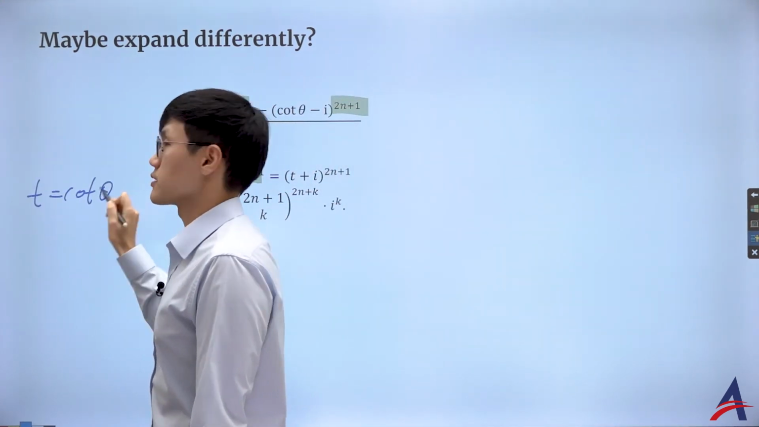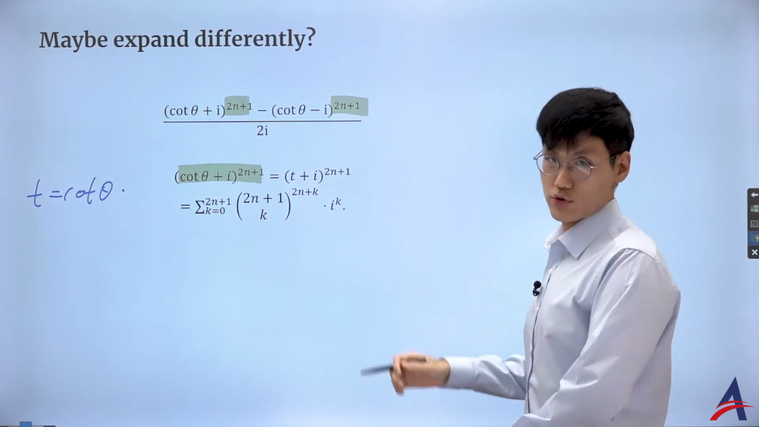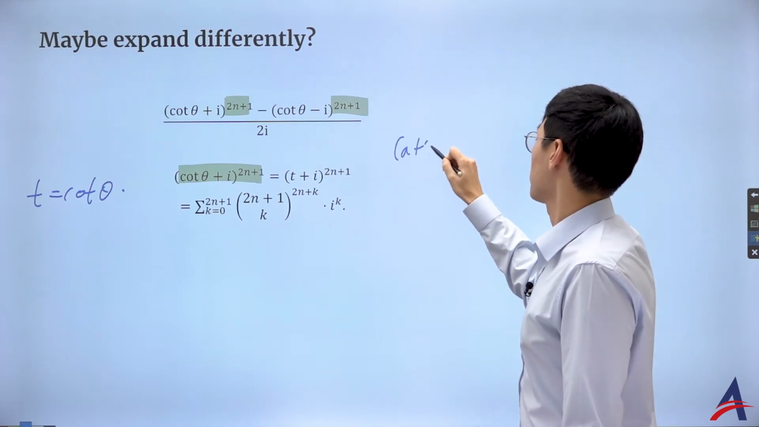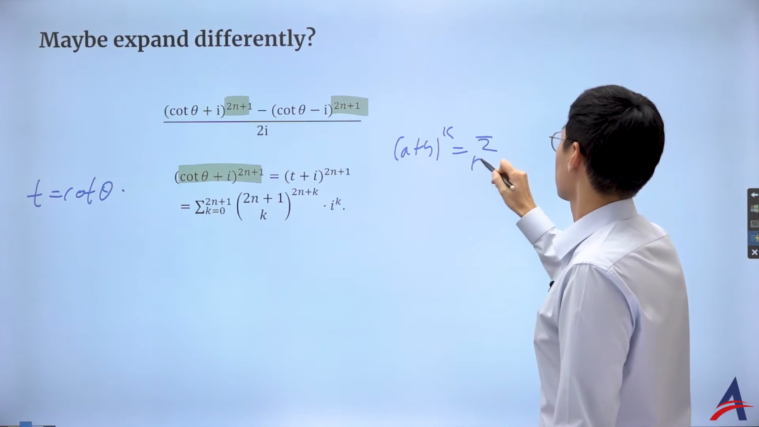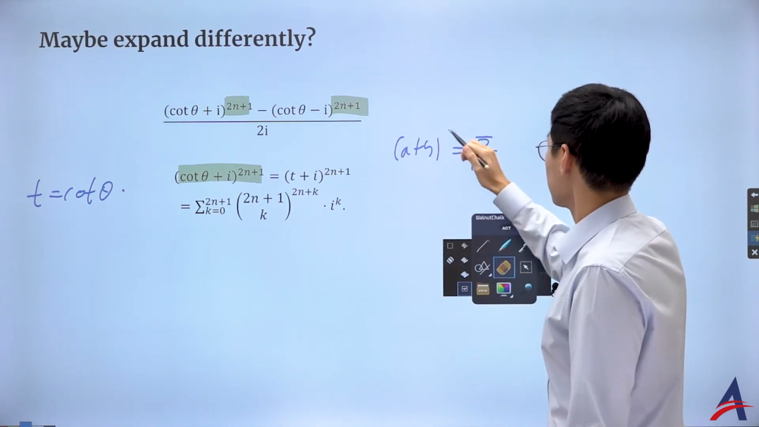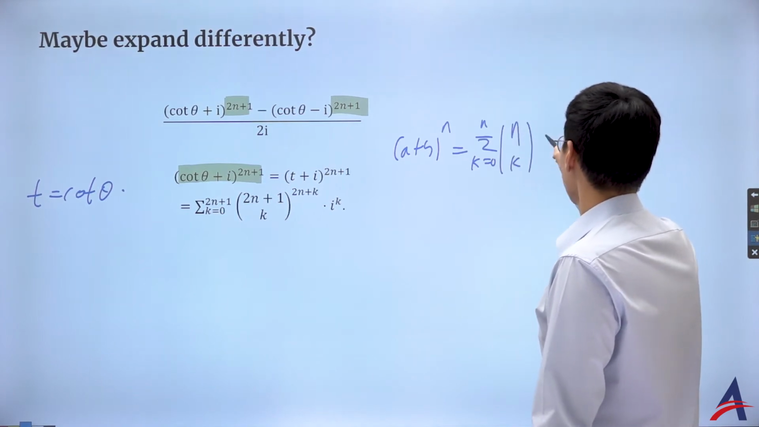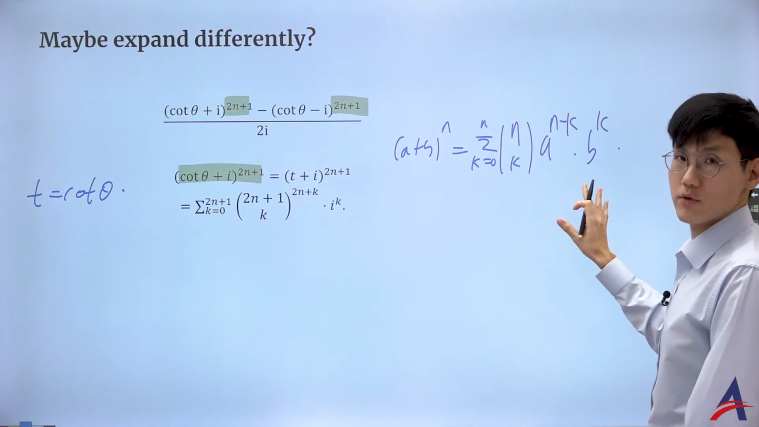Cotangent theta. So that is great. So I have t plus i to the power of 2n plus 1. Then I'm just using the method that we already know, right? So (a plus b) to the power of n, as you know, is just the sigma from k equals 0 to n of n choose k, a to the power of n minus k, b to the power of k. That's exactly what I'm doing here, all right?